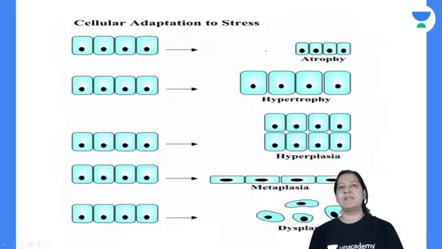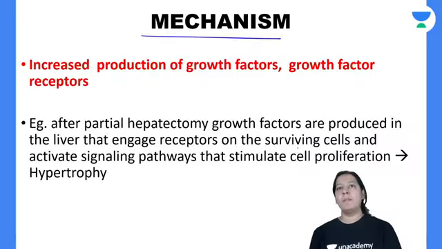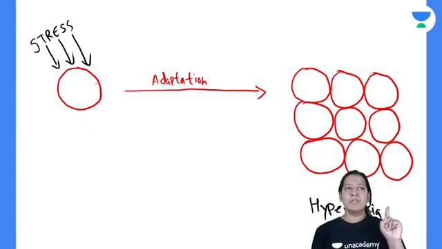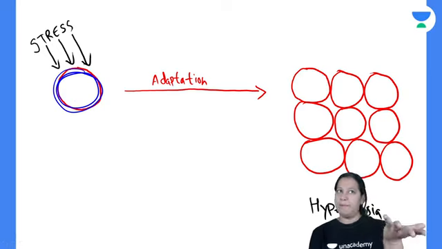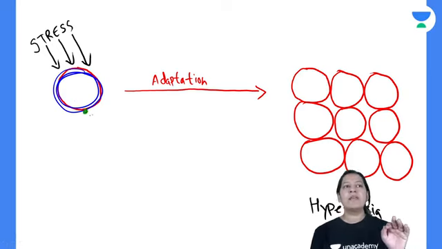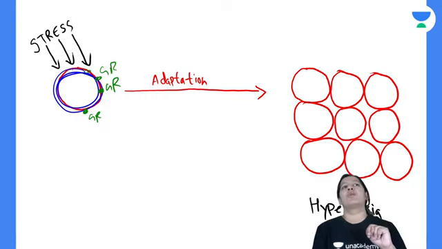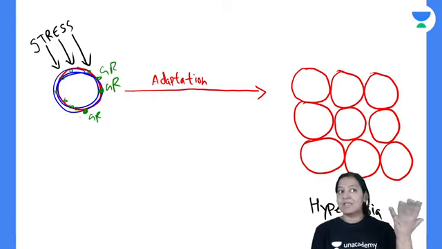Mechanism. How is the number increased? Okay, let me tell you. This one is the cell. This cell wants to increase the number because of the stress. So what will the cell do? The cell will increase the number of growth receptors on its surface. Normally 2 growth receptors are present, so instead of 2 it will make 20 growth receptors. So growth receptors will increase.